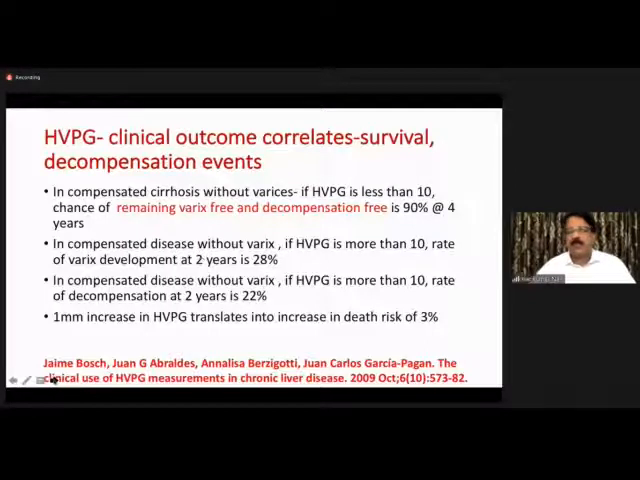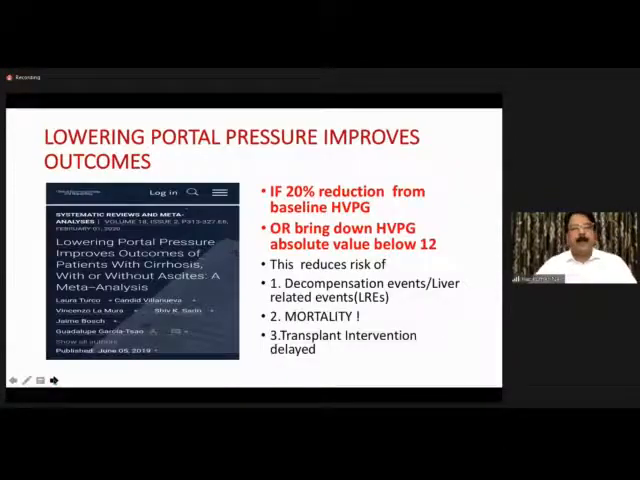So this underscores the importance of the disparity between endoscopic finding and actual portal pressure. And interestingly, 1 millimeter increase in HVPG translates into an increased death risk of 3%. This is a meta-analysis which again came to the same conclusions as the previous studies which I presented here, whether with decompensation, with ascites or without ascites, lowering portal pressure translates into decreasing decompensation events, delaying decompensation events and liver-related events, improved mortality figures, and transplant intervention can be delayed.